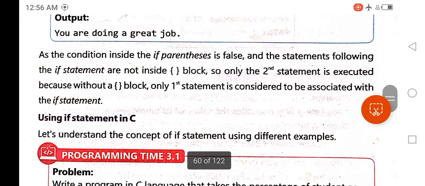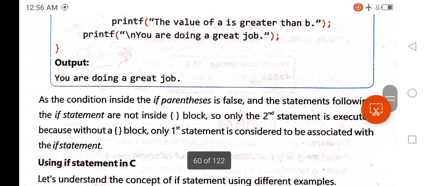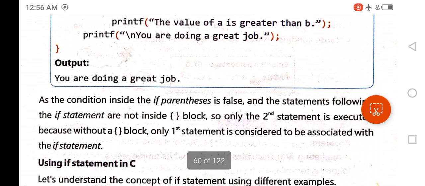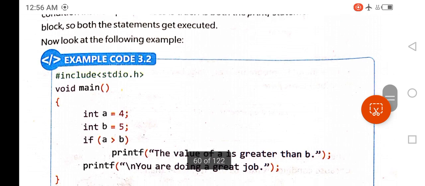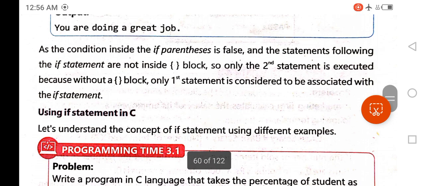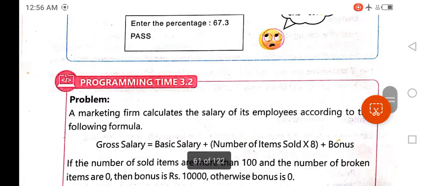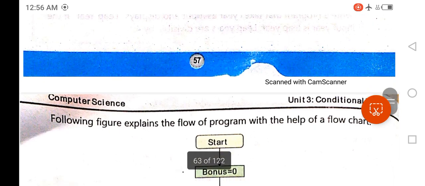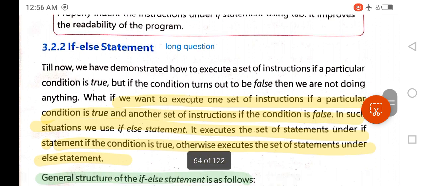Your long question ends up till this mark before using if statement in C. So you will write your answer of the long question, write a detailed note on if statement, up till this example code 3.2. After that, this example further demonstrates the if statement. Okay, now let's move to the next topic, which is also a long question: if else statement.